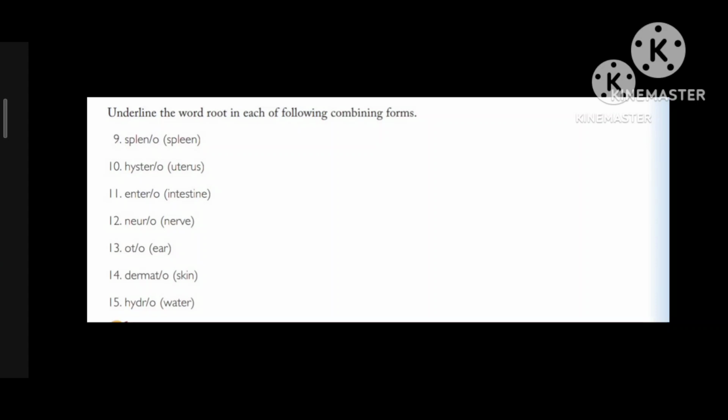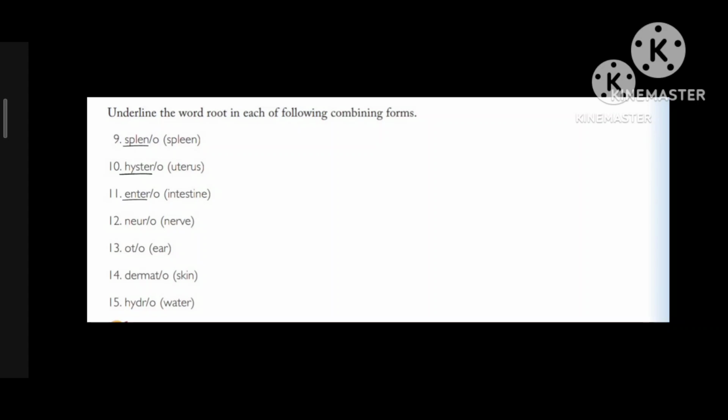Next, we should underline the word roots in each of the following combining forms. First question is spleno. Spleno means spleen. In spleno, splen is the word root. Second question is hystero. Hystero means uterus. In hystero, hyster is the word root. Third question is entero. Entero means intestine. In entero, enter is the word root.